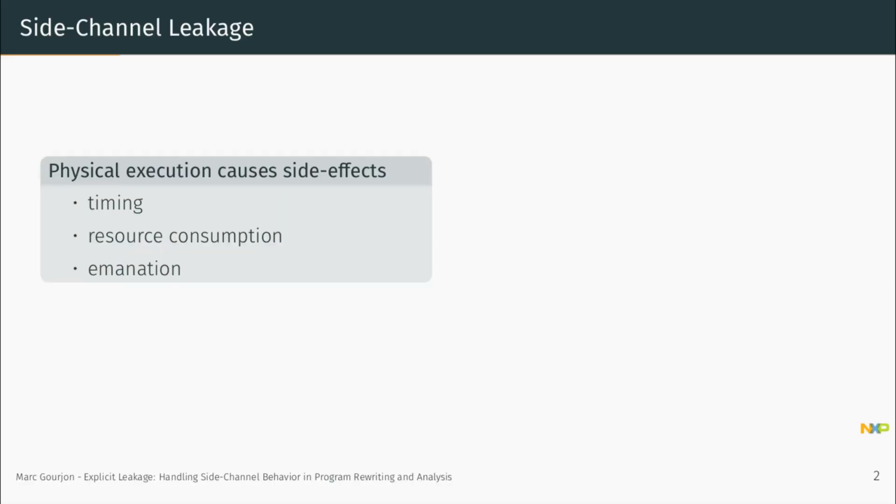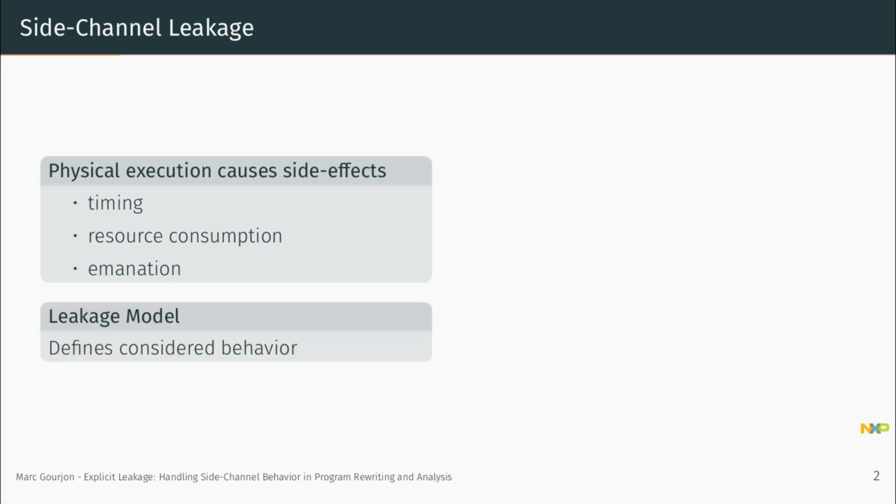Let me quickly recap side channel behavior, or side channel leakage. When a program is executed on a physical device, this physical execution causes side effects. Among them, well known, are the timing of instructions or the timing of memory accesses from cache timing leakage, resource consumption, for example the power consumption of computations, or physical radiations like electromagnetic radiation, sound, heat dissipation, and so on. These behaviors are usually defined for formal purposes in leakage models, which are usually a subset of the actual behavior, but it's important that this leakage model encapsulates the whole behavior considered.